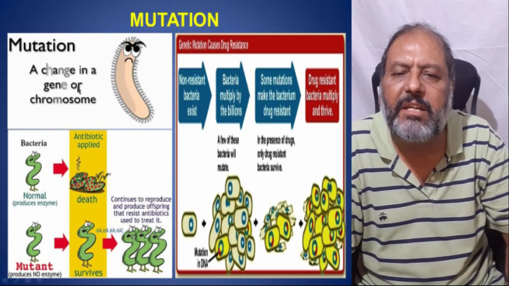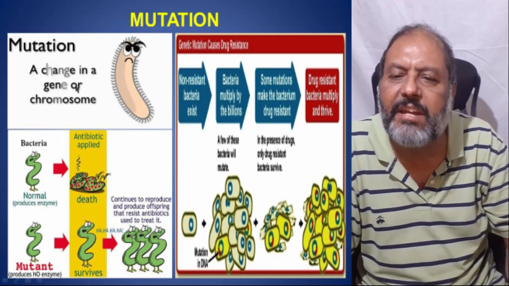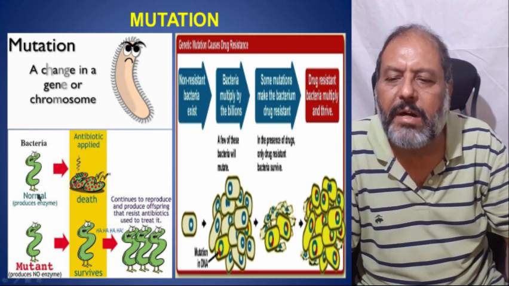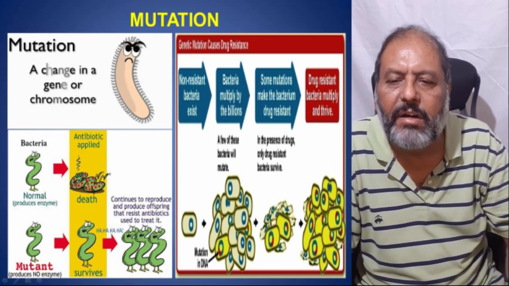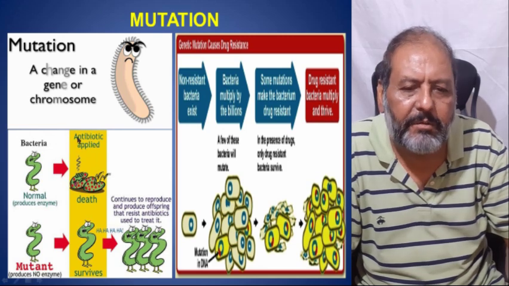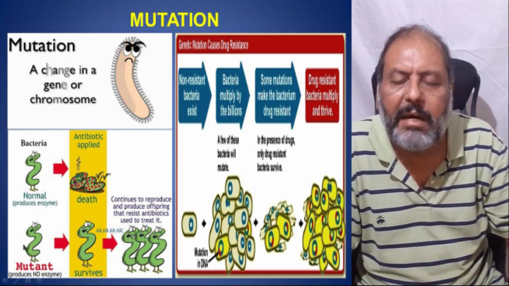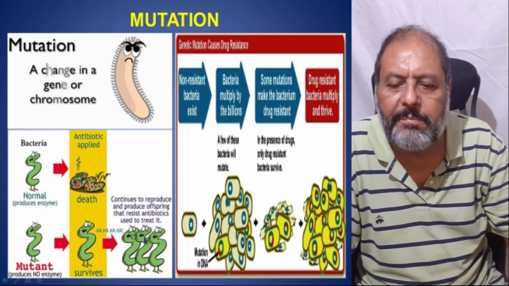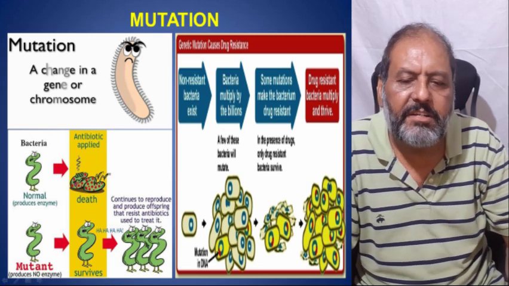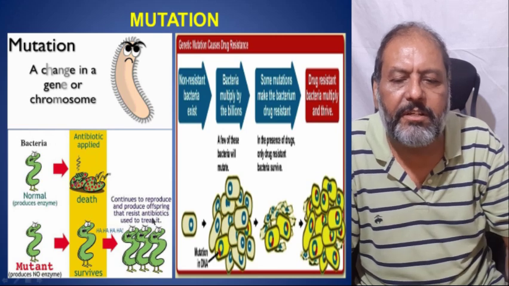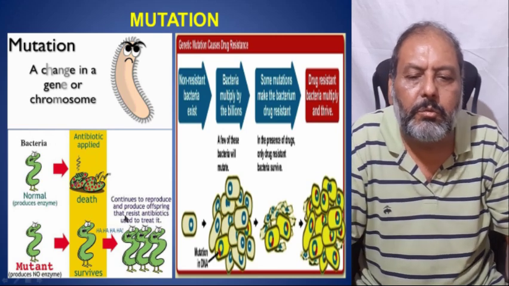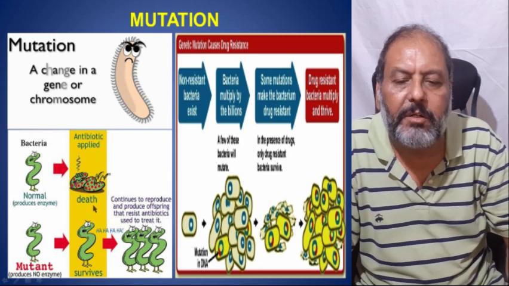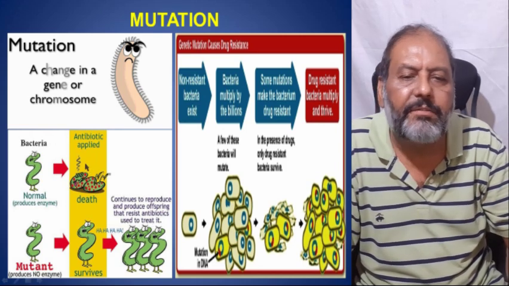Here one can see the mutation. It is a change in a gene or chromosome. The bacteria which did not have the mutation died when the antibiotic was applied. And here the bacteria get a mutation and are able to survive, and here it is just enjoying its presence and continues to reproduce and produce offspring that resist the antibiotic used to treat it, as it was here.